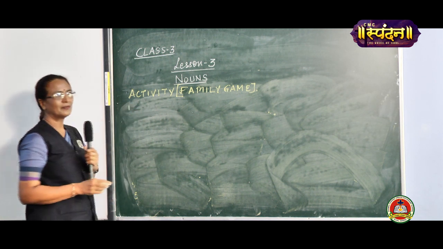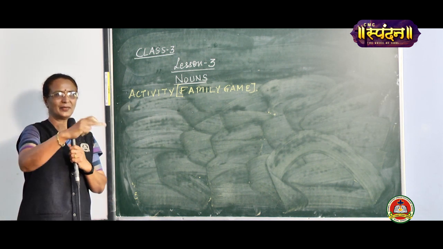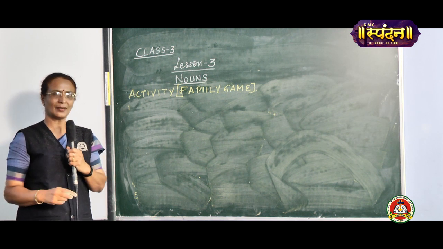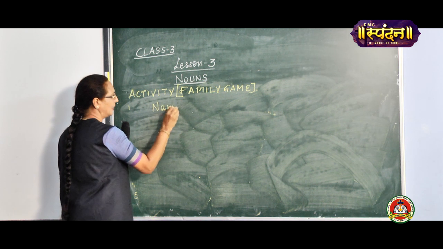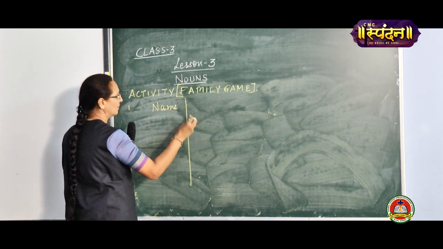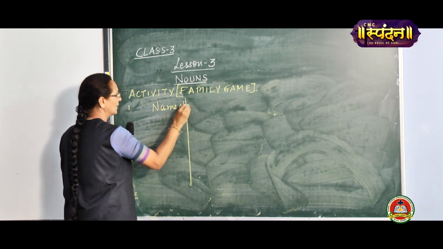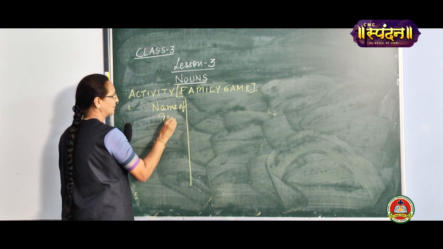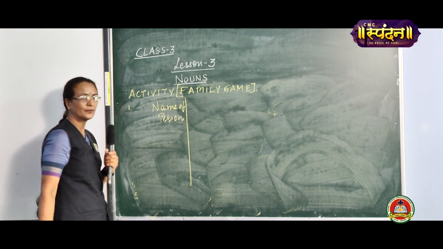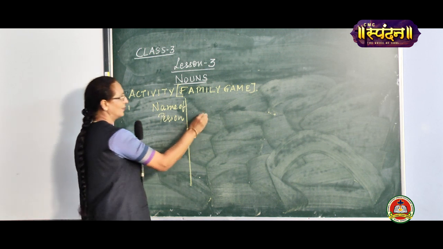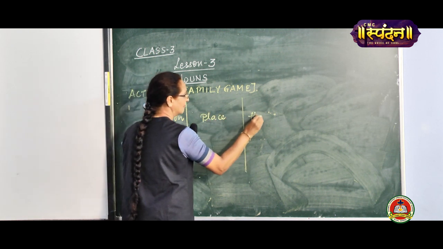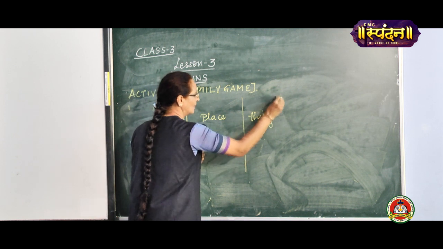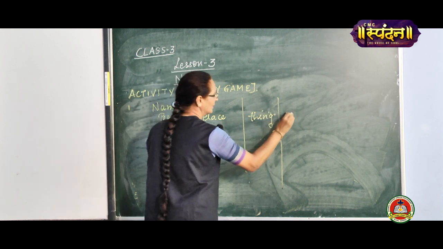You can start like we start with Antakshari, A, B, C, D, E, F. You will take a page and write down the name of a person, then place, then thing, then animal.